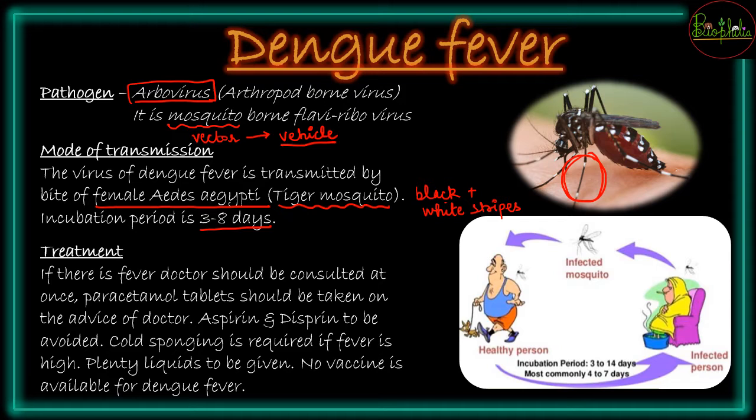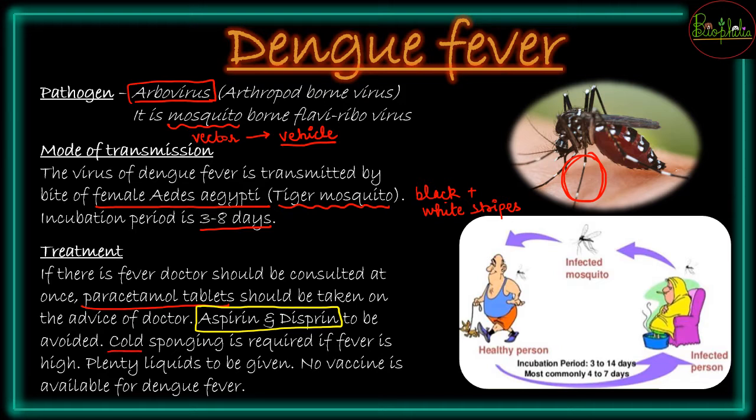So what can be the treatment given for this dengue fever? First of all, if there is fever, paracetamol tablets should be taken on the advice of a doctor. And a very important point that you need to remember, that aspirin and dispirin are the two tablets that you should not consume. They should be avoided during dengue fever.